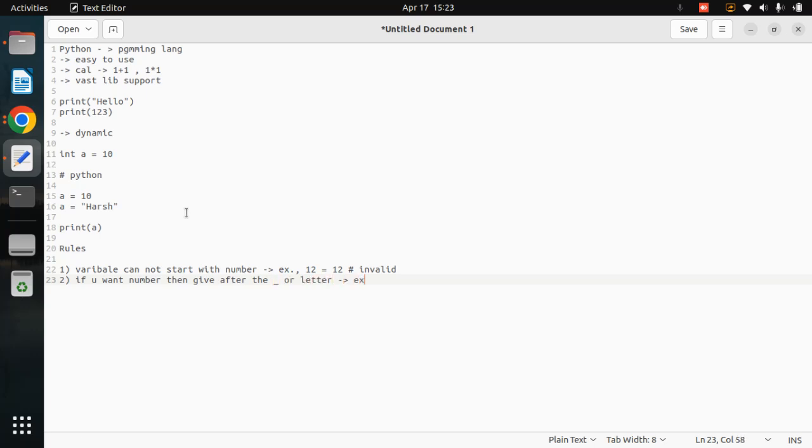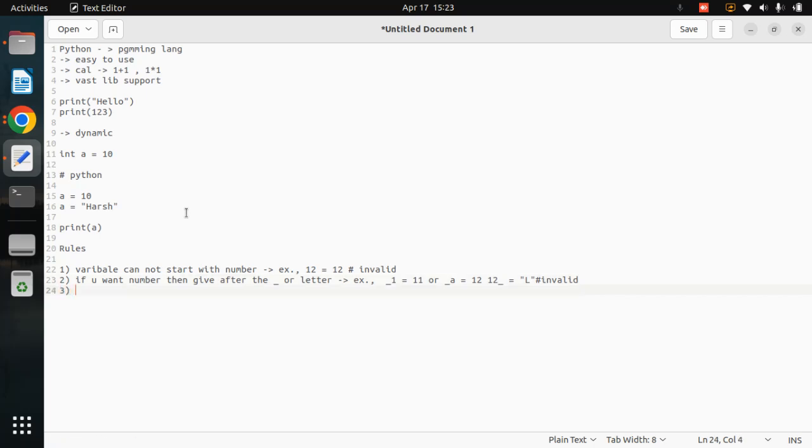For example, if you want to include a number, you can mention it directly like this, this is also fine. Or you can mention underscore a equal to 12, this is also fine. But whenever you try 1 2 and then underscore and then give the value, this is basically invalid. Always remember, the number should not be at the start. You can give it in between, or as the second letter, but not at the start.